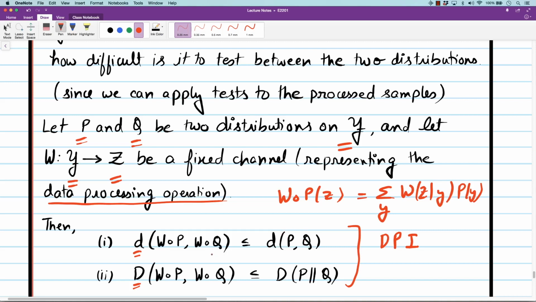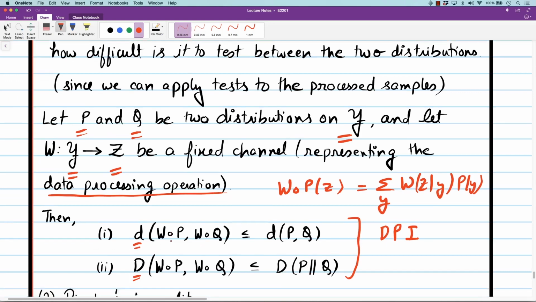Now consider those tests where you first pass P through W and Q through W, and then use the optimal test for W of P versus W of Q. The probability of error for this class of tests can only be larger than the probability of error if you work with P and Q directly, because that allows more tests. It doesn't force you to pass through this W. And therefore this distance can only be smaller than that. But these inequalities are very easy to remember. We'll give justification for them again. It just says that distances shrink when you process the data. These are called data processing inequalities, and processing the data here refers to passing through the same channel W. Okay, this is the first property.